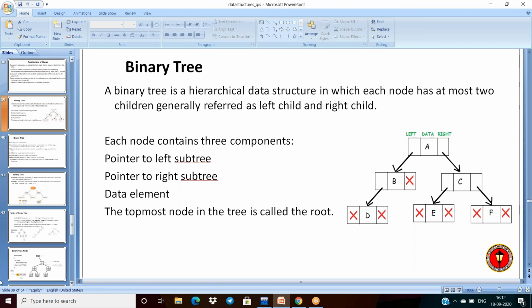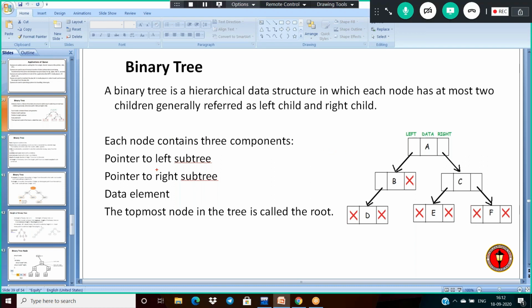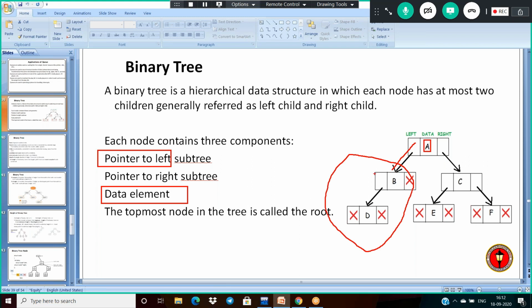Okay. And after this, generally a node can contain three components. First component is what? Data element. And the second component is called pointer to left. This is the pointer to left. And see again, this entire thing here is one of the subtrees also, we can call. So that is why it points to the left subtree. Generally it is the left pointer, and the left pointer again forms one subtree.